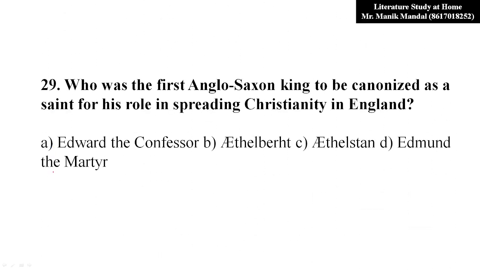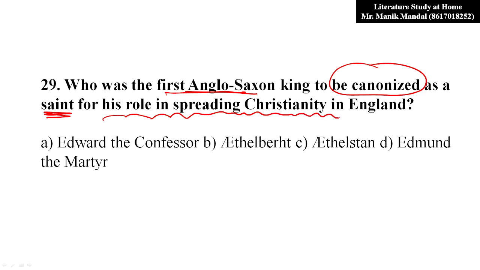Now, question number 29. Who was the first Anglo-Saxon king to be canonized as a saint for his role in spreading Christianity in England? So you have to name the Anglo-Saxon king who was canonized as a saint for his role in spreading Christianity in England. So it was Edmund the Martyr. Option D was the right answer.